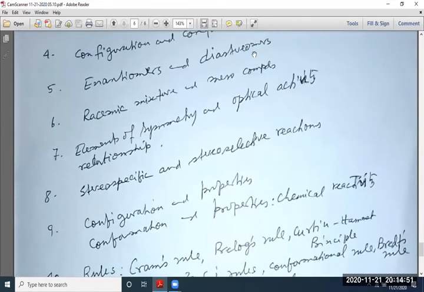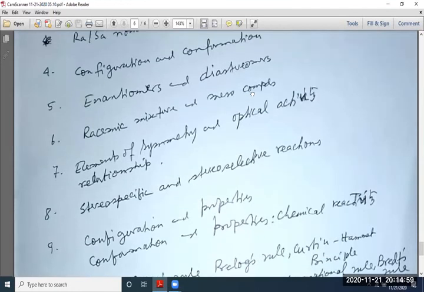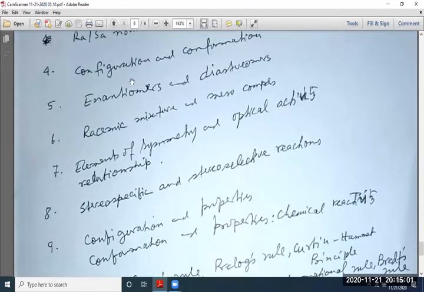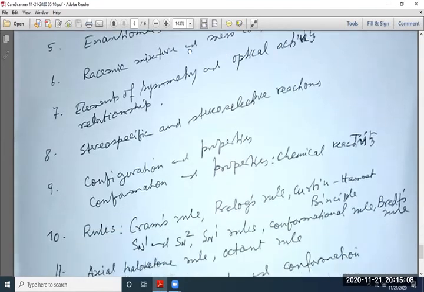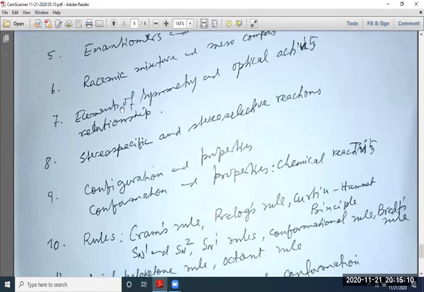Another very important thing, racemic mixture and meso compound. So you should learn 4, 5, and 6 in tabular form, the comparison point-wise, then it will be easier to memorize the things.